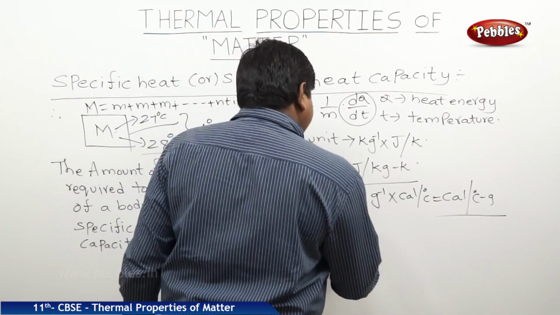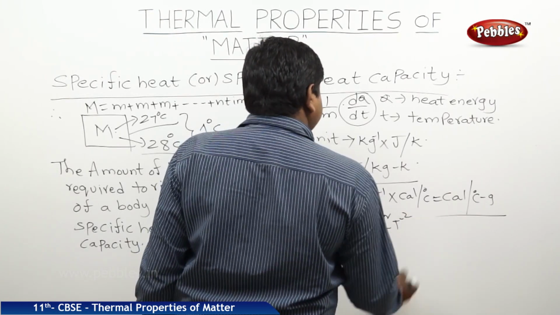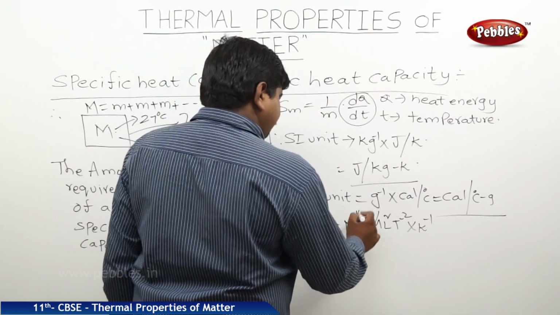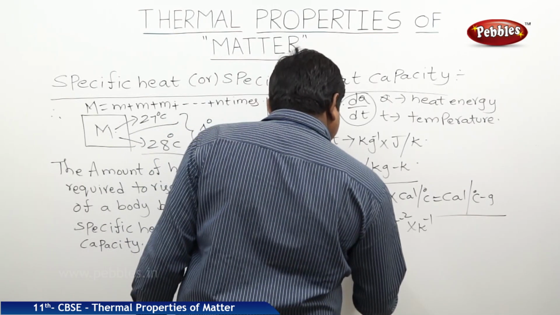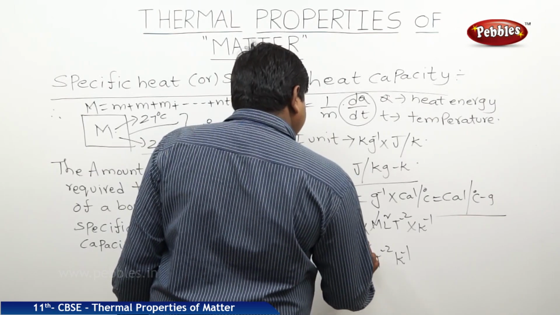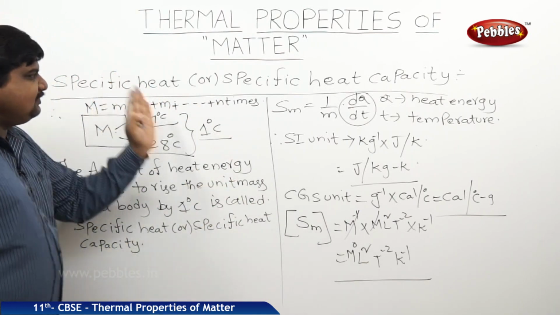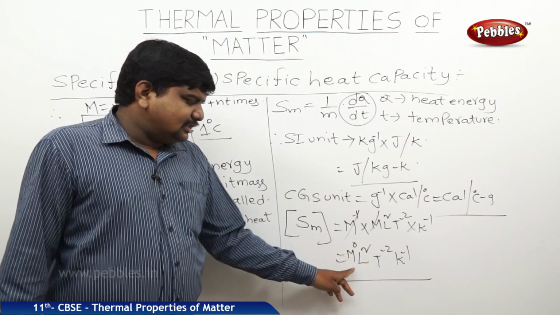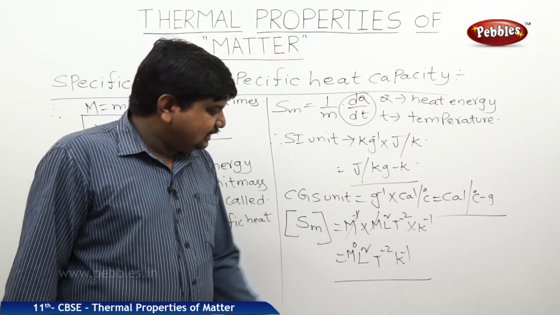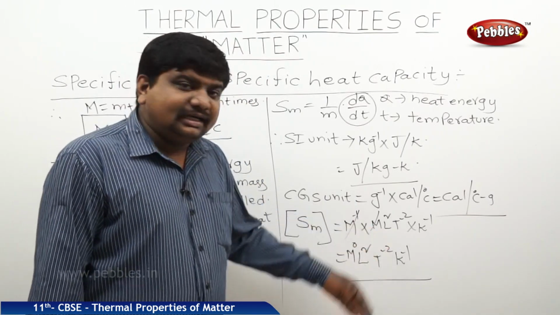Again, 1 by m means M power minus 1. Energy is M L square T power minus 2. Temperature is K power minus 1. So, M and M power minus 1 will get cancelled. Therefore, we will get L square T power minus 2, K power minus 1 and M power 0. Therefore, this molar specific heat or specific heat capacity has 0 dimensions in mass, 2 dimensions in length, minus 2 dimensions in time and minus 1 dimension in temperature.